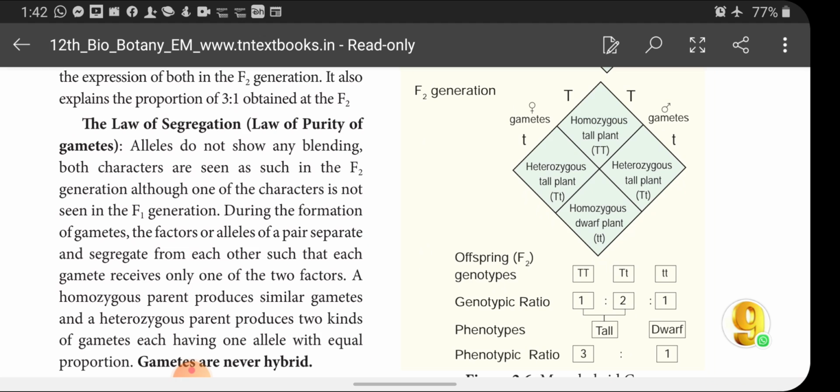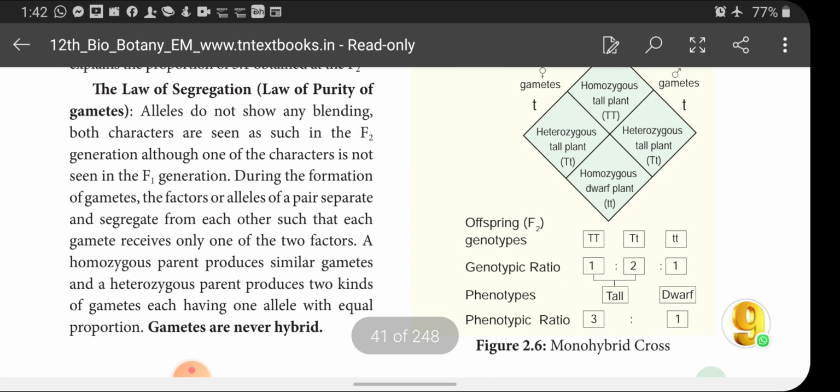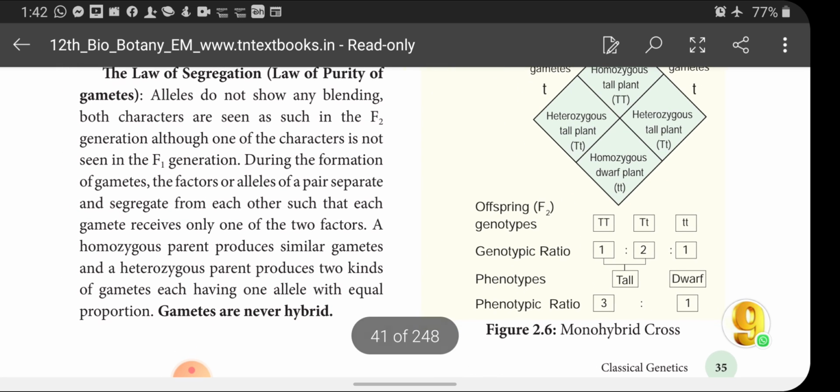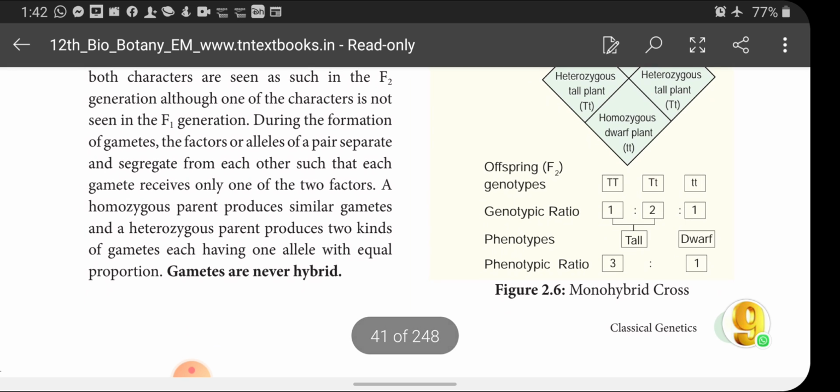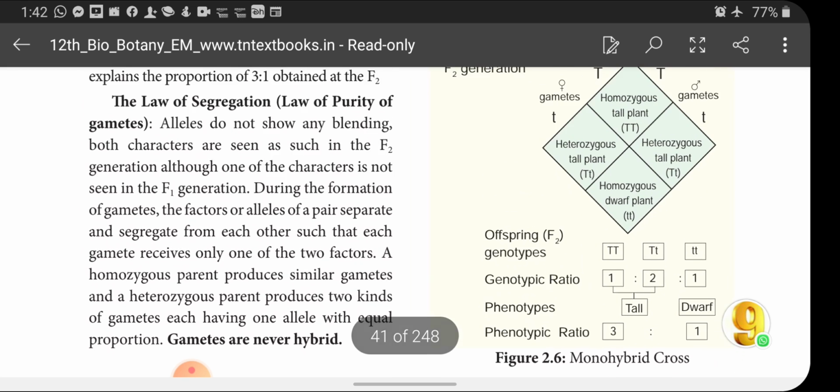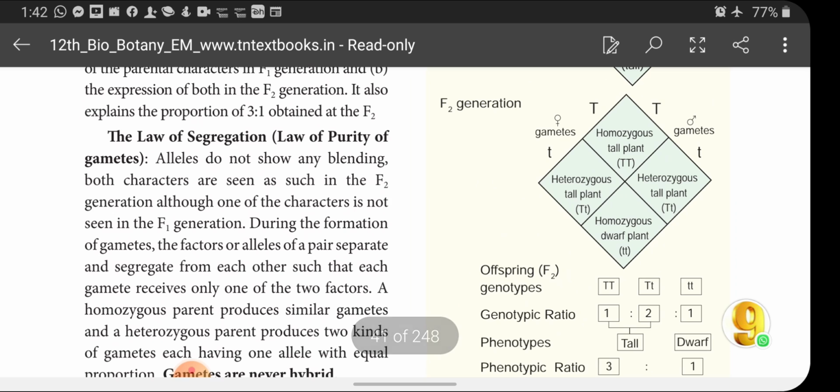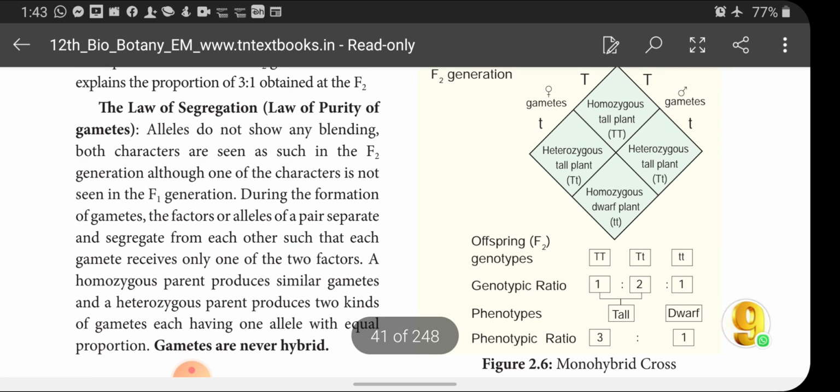So a homozygous parent produces similar gametes and heterozygous parents produce two kinds of gametes, each having one allele, in equal proportion. Gametes are never hybrid, that you know very well. So the law of segregation or law of purity: alleles do not show any blending. This is what law of purity.